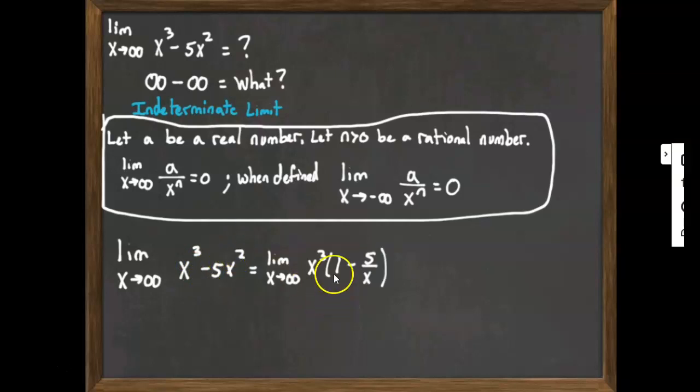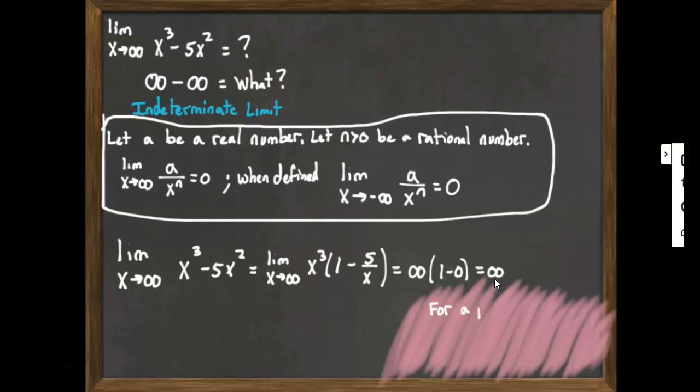And so we've now factored out an x to the third. Now we can use our limit properties and say, well, let's do the limit of x to the third. What's that going to go to? Well, the limit of x to the third is infinity. Let's do the limit of the other piece. As x goes to infinity, well, 1 is a constant, so that's going to approach 1. 5 over x, that's a number divided by a power of x, and we know that that's going to go to 0. And so we get infinity times 1, which is just infinity. So it turns out the limit of this thing, this infinity minus infinity, actually turned out to be infinity.